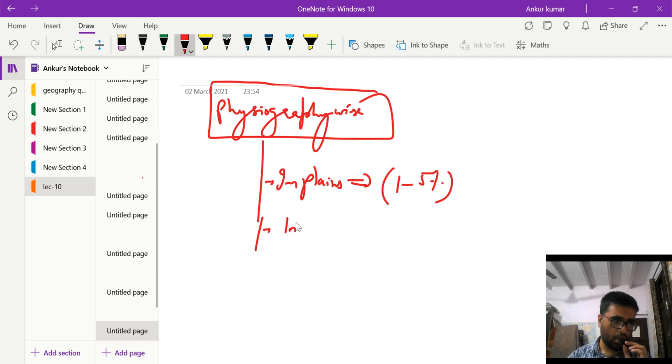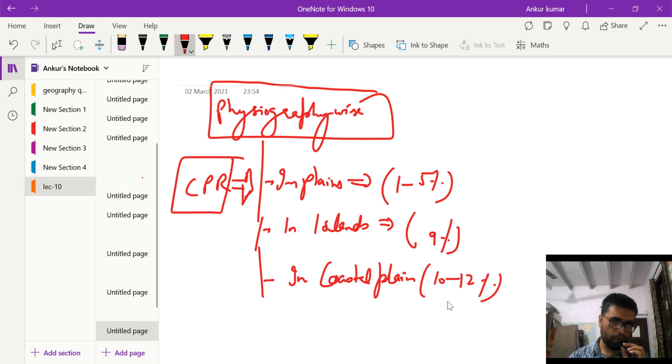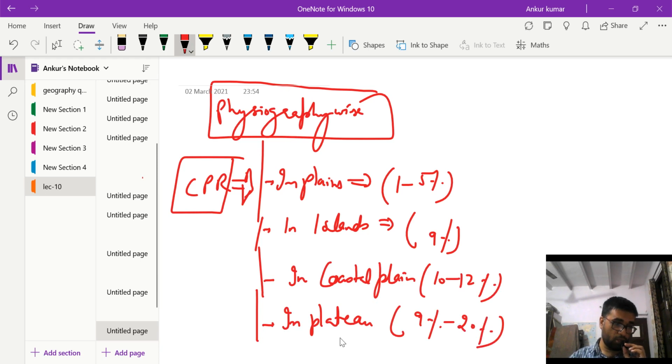In the islands, their distribution of CPR, common pool resources, is 9%. In case of the coastal plains, their distribution varies from 10 to 12%. In the plateau region, the distribution varies from 9 to 20% of CPR.